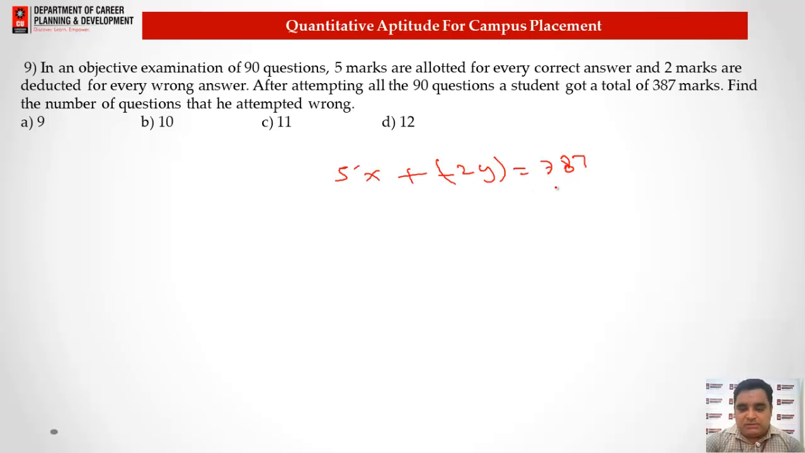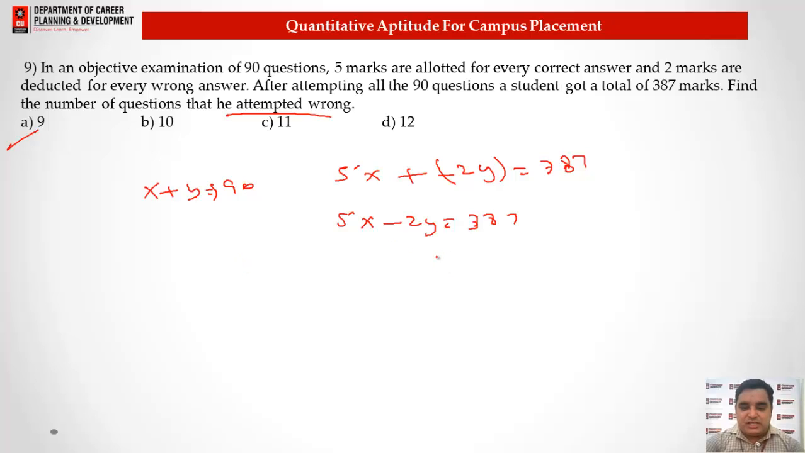Okay, so the sum of the numbers that he got, positive and negative, we got the answer 387. We can simplify it like 5x minus 2y equals 387. On the other hand, we know x plus y means the total number of questions, which is 90. So it is quite simple, you just need to assume values for 90. Suppose he attempted wrong, the answer is option A, that is 9.